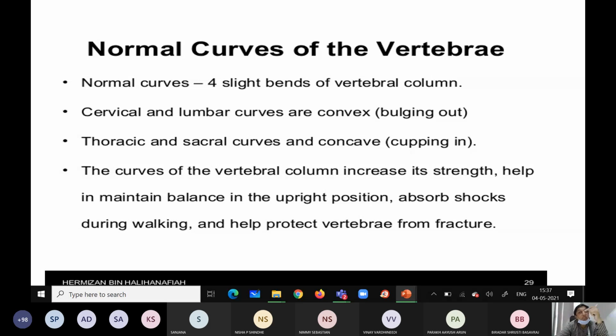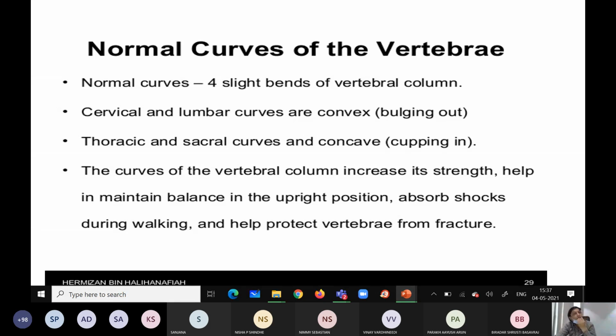At the level of the thoracic and sacral, they are concave, cupping in. After seeing the diagram you can understand. Convex is related to the cervical and lumbar, concave to the thoracic and sacral.